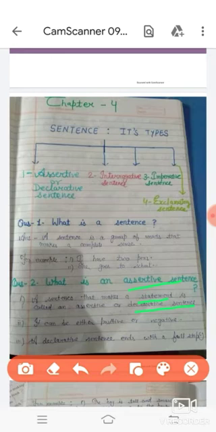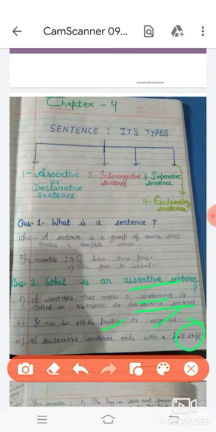Second point, it can be either positive or negative. Keep it in mind students, an assertive or declarative sentence can be either positive or negative. Third point, a declarative sentence ends with a full stop.